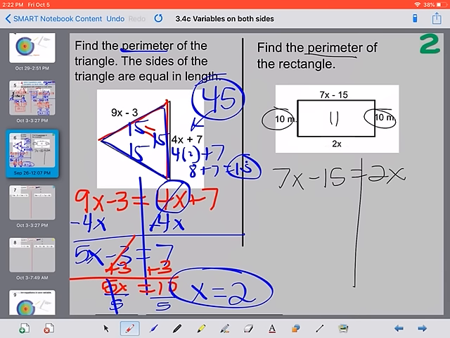So I would normally want to move the 2 to the left side, but since nothing would be there, that's fine. You can put equal to 0, but it'll just be more steps. So I'm just going to move the other number. So we have negative 15 equal to, there's more negatives, negative 5x.